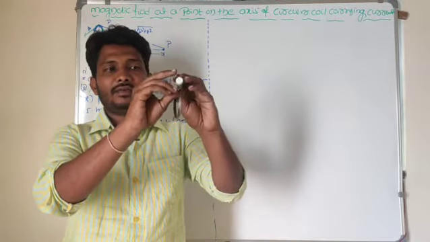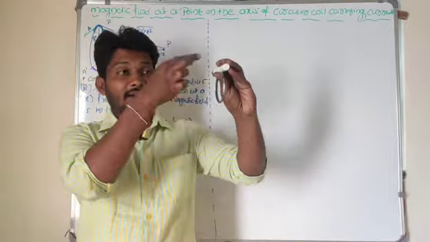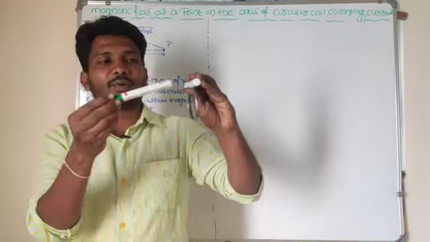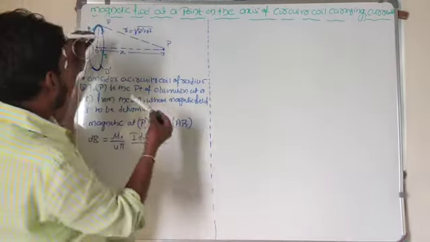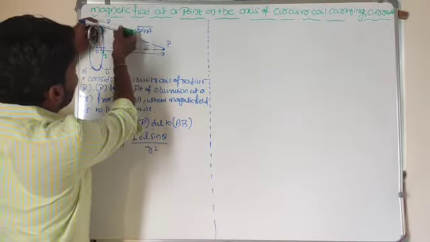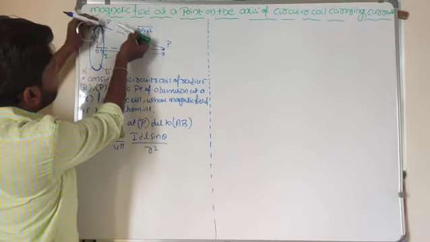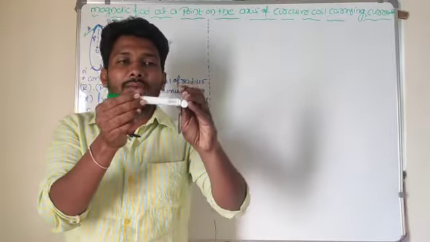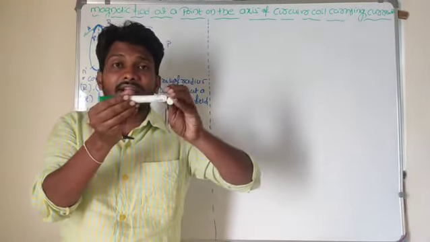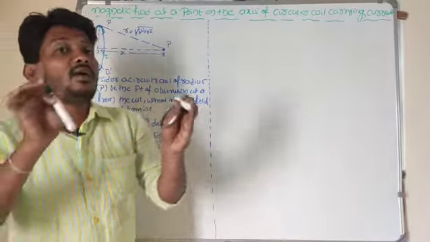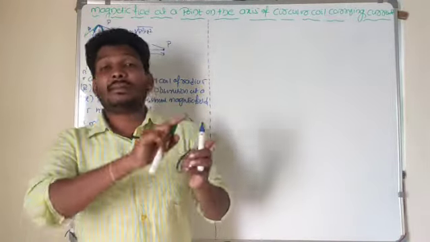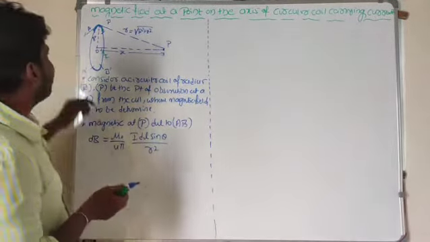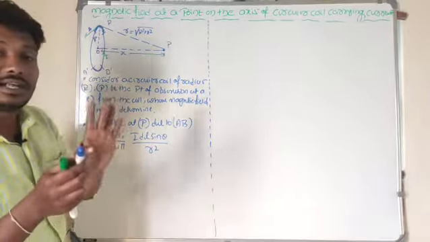This is the length element in this direction. This is the position vector. So what is the angle between the length element and the position vector? This angle is 90 degrees. I want to find the angle between the position vector and the length element, and that is 90 degrees.